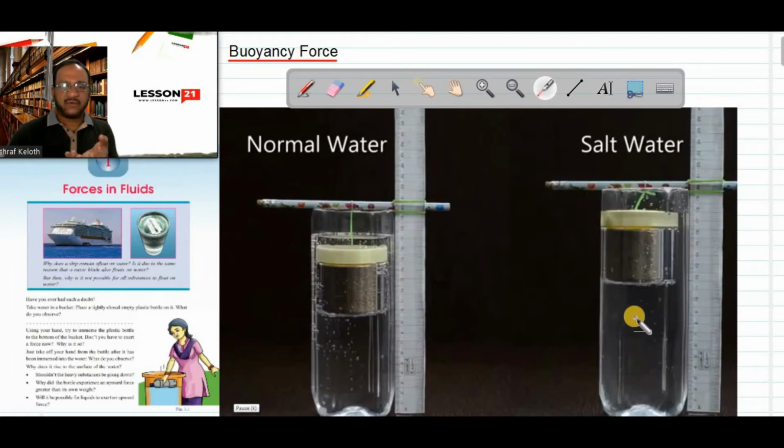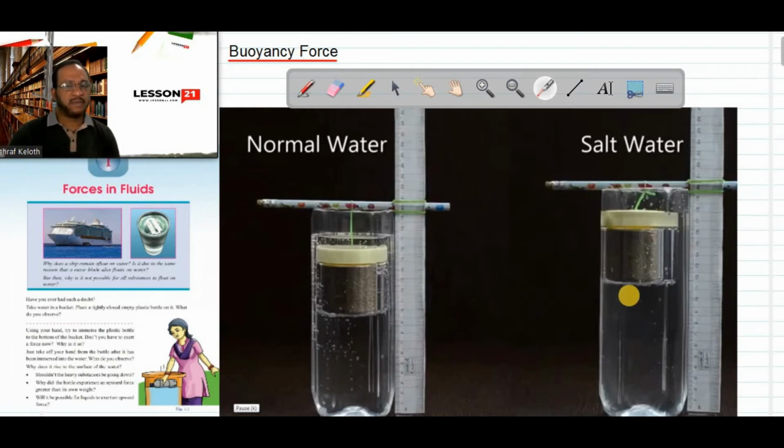It means if the fluid is having more density, it will apply more upward force, that is more buoyant force. Here normal water is having comparatively less density with respect to the salt water, so normal water will apply less buoyant force in the upward direction. So note down the first point, the factors affecting buoyant force. The first point is it depends on the density of the fluid. If the density of the fluid is less, buoyant force applied by that fluid also will be less. If the density of the fluid is more, buoyant force also will be more.